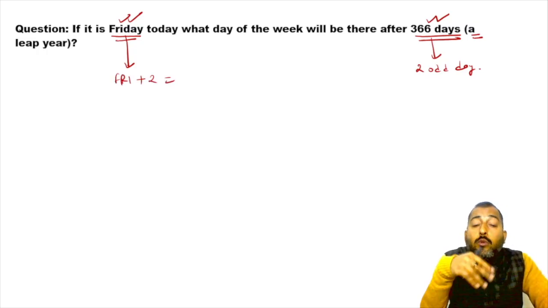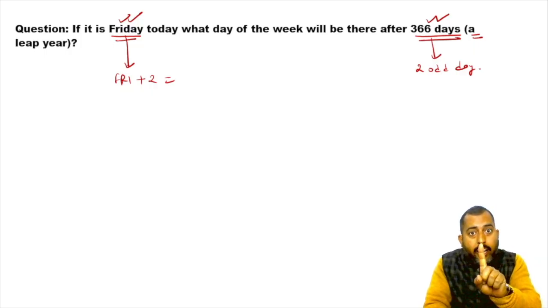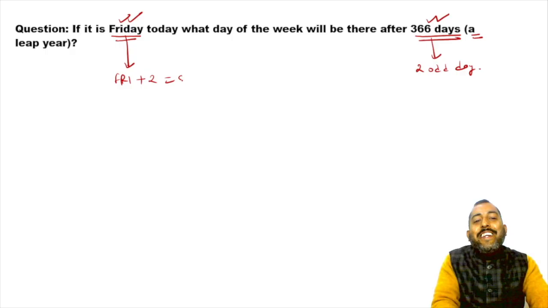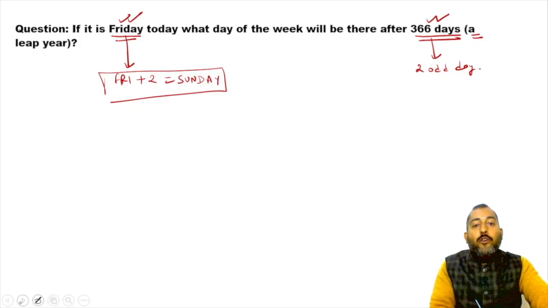What is 2 days ahead of Friday? 1 day ahead of Friday is Saturday. 2 days ahead of Friday is Sunday. So, over here, answer is pretty easy to calculate, which is Sunday. All right, let's move on to the next case.